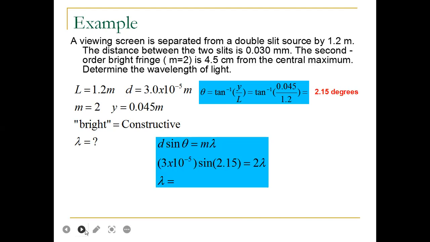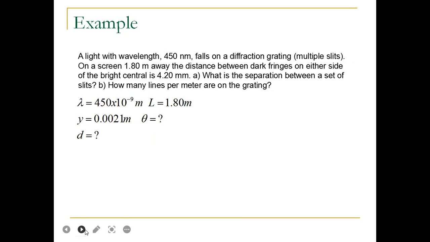We get easily lambda equals to this one, 5 point. Now second example, another example you can solve. Lambda equals to the given wavelength of 4.550 × 10^-9 meter, L equals to 1.80 meter, and amplitude y equals to 0.002 meter. Theta equals to what? And distance equals to what?